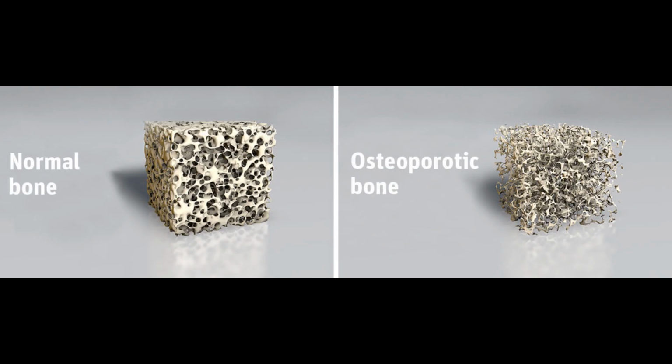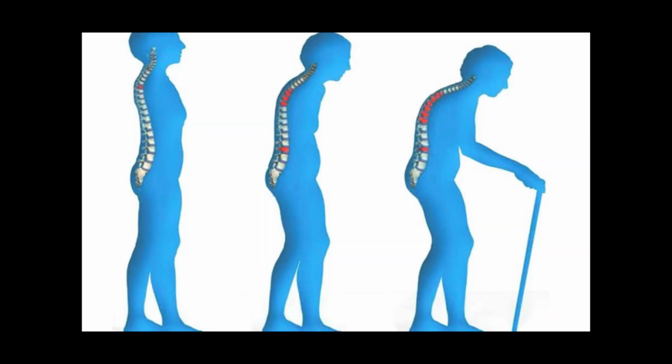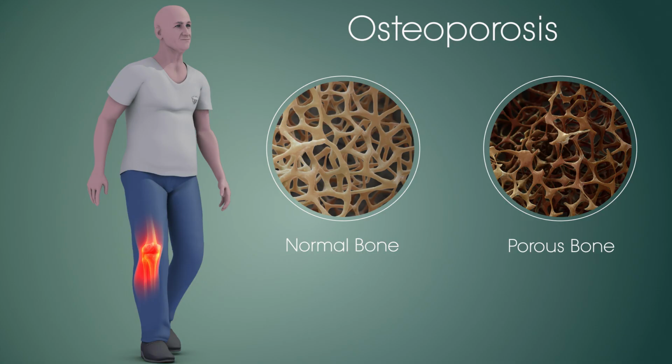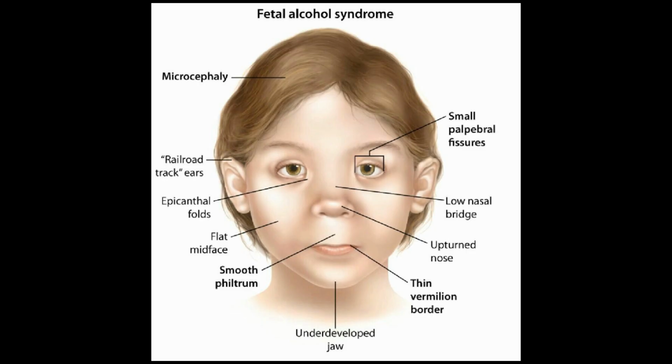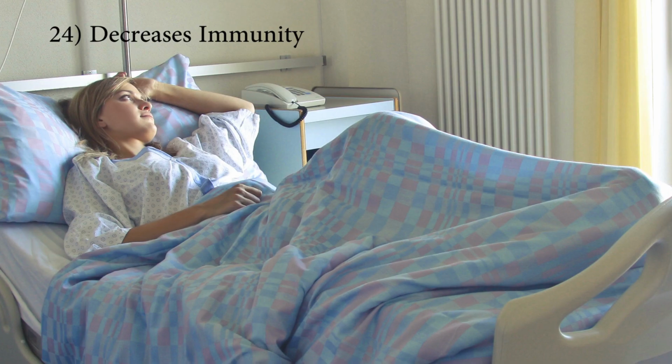Number 22. Osteoporosis. This is the case where our bones become very weak and gradually they lead to deformity and our body starts to lean forward, our bones become very fragile and even small injuries can lead to fracture of our bones. Number 23. Fetal alcohol syndrome. Whenever a pregnant woman drinks during pregnancy, then the child will suffer from fetal alcohol syndrome. There can be deformity in facial structure as shown in the figure and also hampers the proper development of the brain.